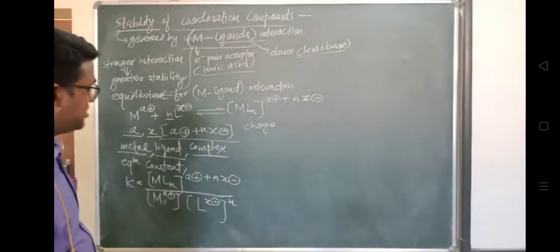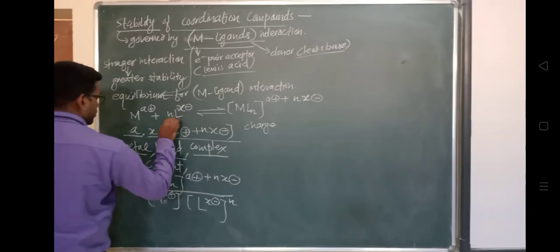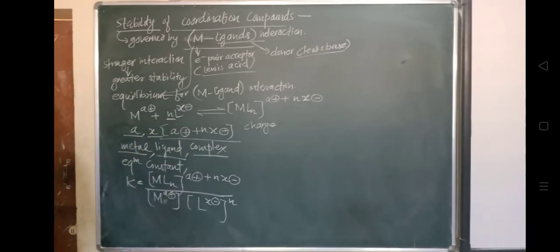So hence we can find out the stability of the complex. It can be explained in terms of K. The higher the value of K, the larger the thermodynamic stability of the complex.